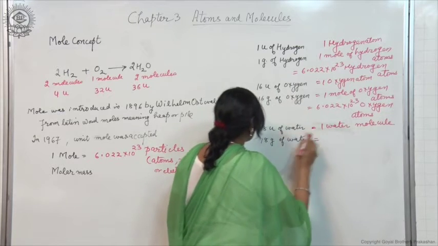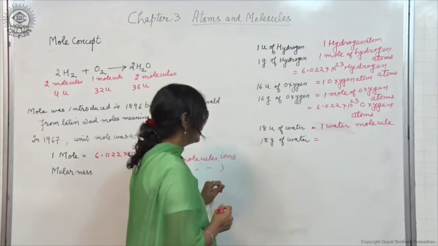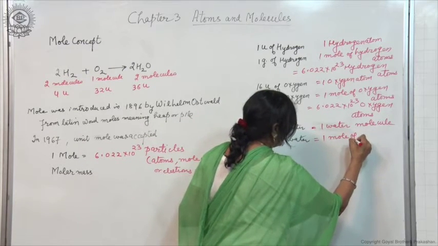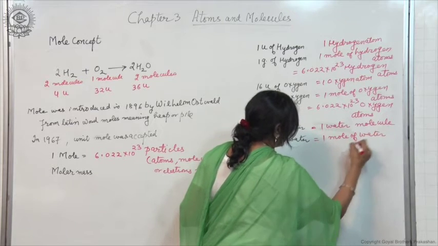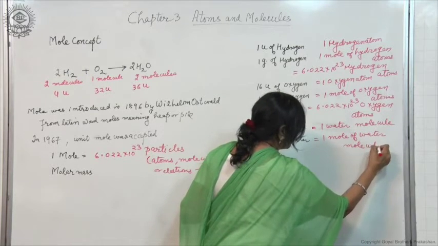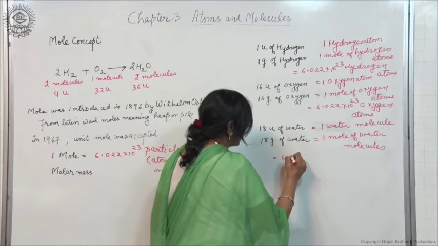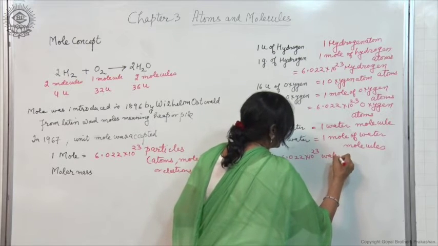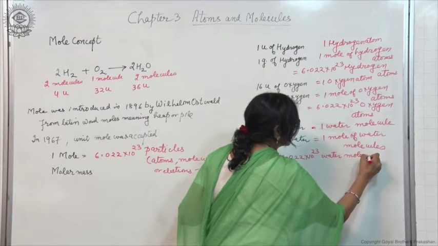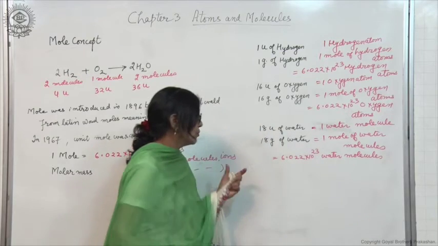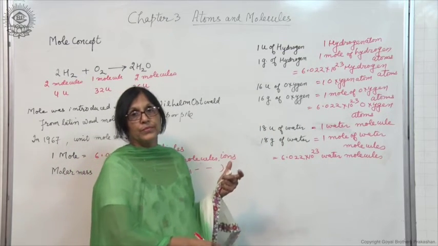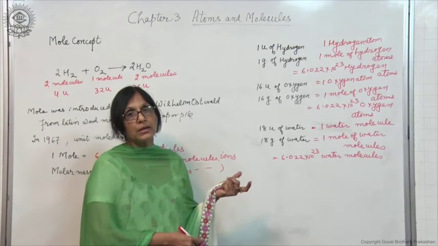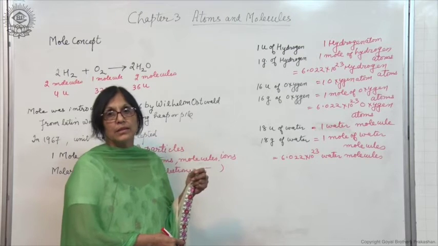And when we talk about 18 grams of water, it means 1 mole of water molecules, which means 6.022 into 10 to the power 23 water molecules.